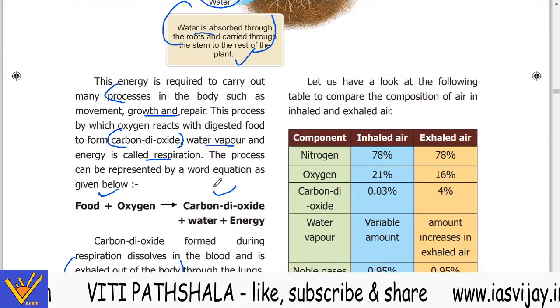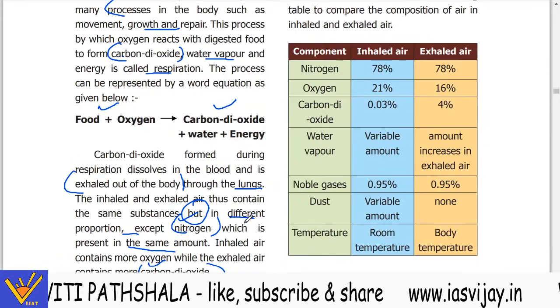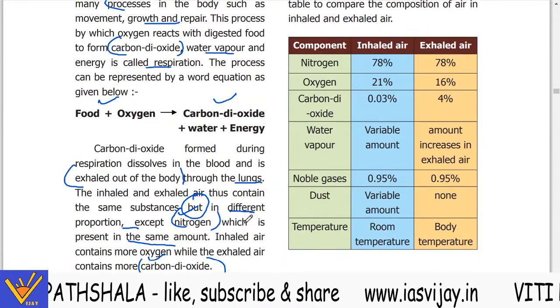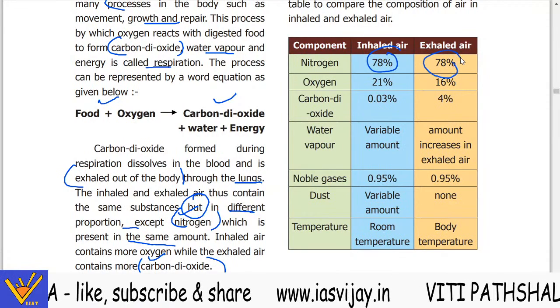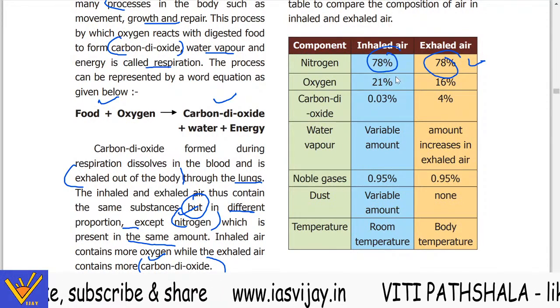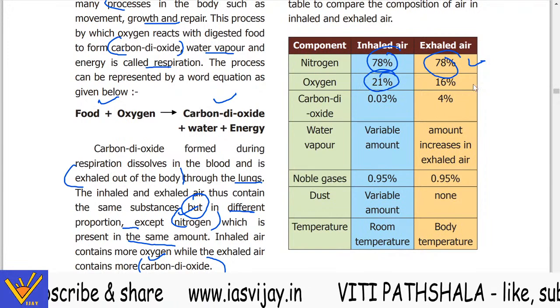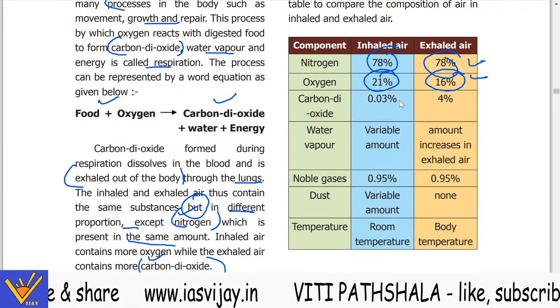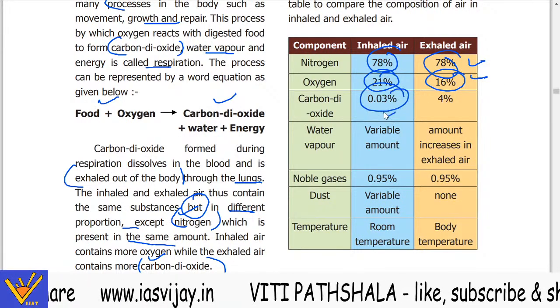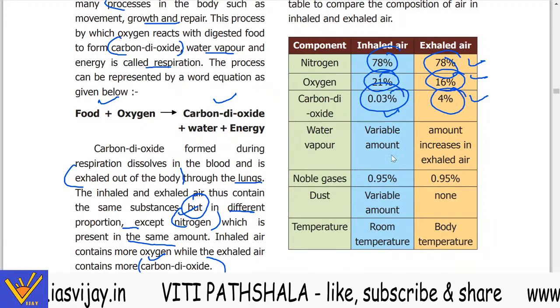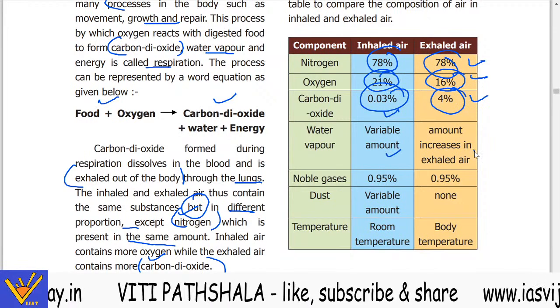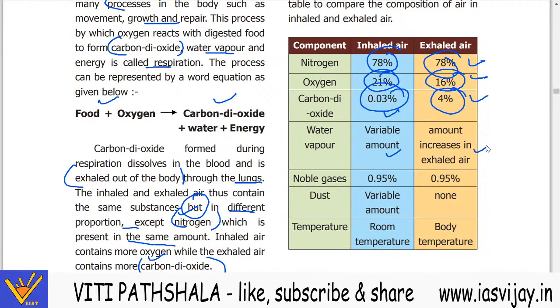Now let us have a look at the following table to compare the composition of the air inhaled and the exhaled. So we inhale air that is 78% nitrogen, exhaled the same remains. Whereas oxygen is inhaled 21%, exhaled is 16%. Carbon dioxide inhaled is 0.03% and released is more, that is 4%. Water vapor is a variable amount and increases in the exhaled air.